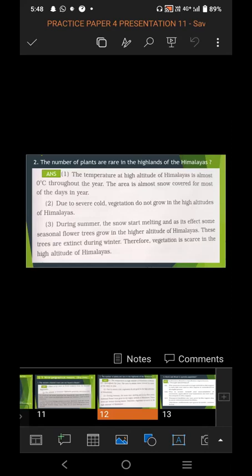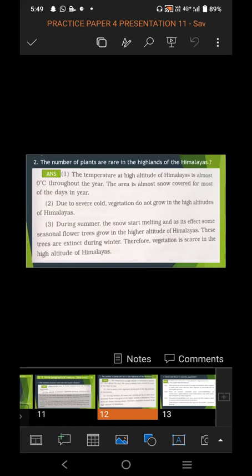And the third point is, during summer, the snow starts melting, as a result of which some seasonal flowering trees grow in the higher altitude of the Himalayas. These trees are extinct during winter, therefore vegetation is scarce in the high altitude of the Himalayas. So in this way, you have to write your answer with every important point connected in it.